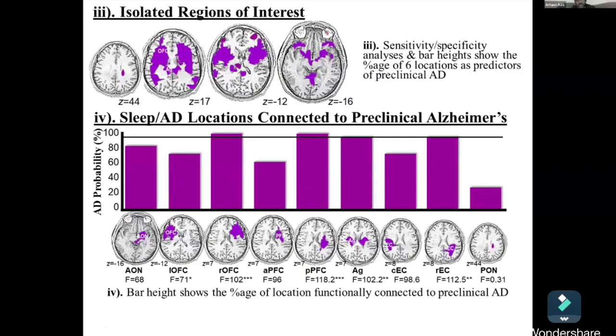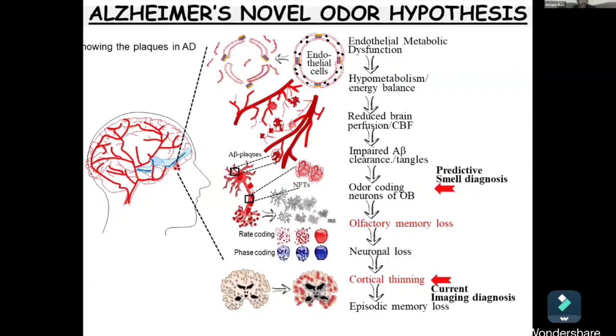Now, these brain regions can be used to detect preclinical Alzheimer's disease well before we are aware of it. Now, based on my systematic literature search and deep learning findings, I propose a novel hypothesis of AD pathophysiology: in the preclinical stages of Alzheimer's disease, hypometabolism or energy imbalance leads to a vascular phenotype or reduced brain perfusion or cerebral blood flow, which then leads to an impaired clearance of neurotoxic molecules such as A beta peptide and tangles, which then lead to the deposition of those neurotoxic molecules within the olfactory bulbs.